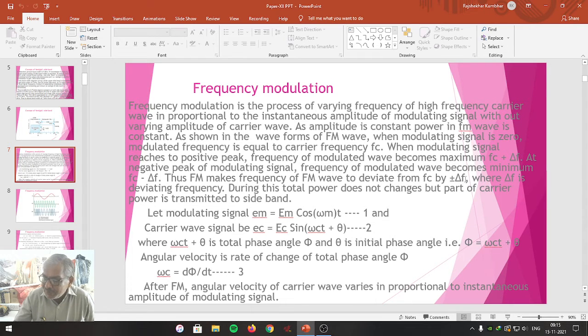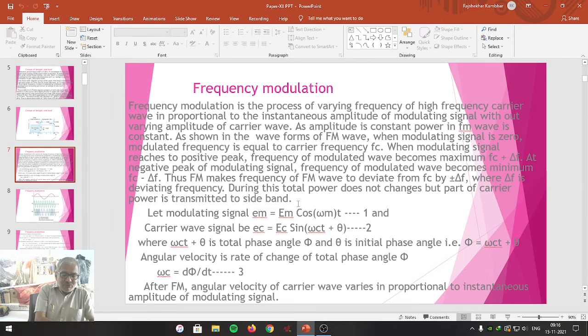For the peak amplitude of the modulating signal, it becomes Fc plus delta F. For the negative peak of amplitude, it becomes Fc minus delta F, where delta F is the deviating frequency. During this modulation process, power doesn't change, but part of the carrier power is transmitted to the sideband. This is what exactly the modulation means.